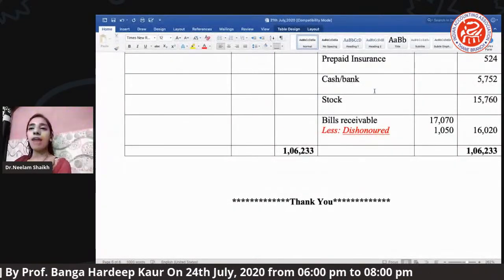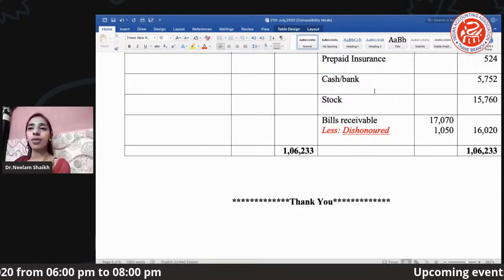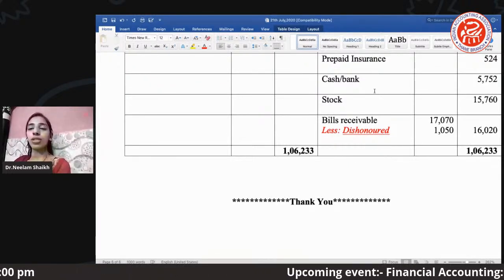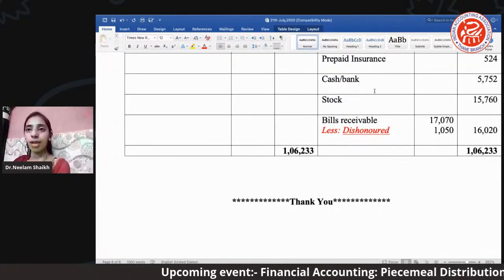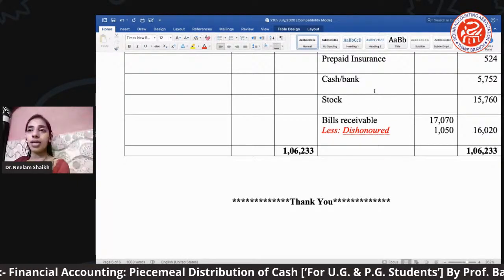Okay, we have here prepaid insurance. If you see the prepaid insurance, it is 524. It was given in the old balance, trial balance. Then we have a cash and bank balance. It was given. Stock, directly it was given.